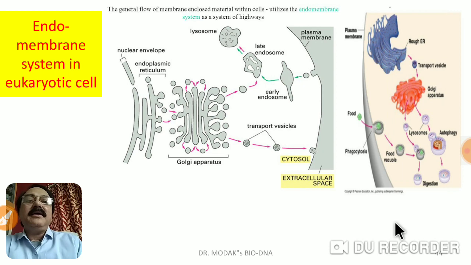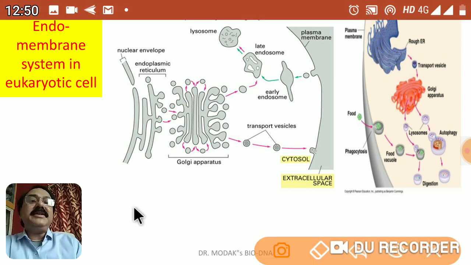Then here you can see the most important aspect which I want to mention particularly, the endomembrane system in the eukaryotic cell. This is important to understand how they are interrelated with each other: endoplasmic reticulum, Golgi complex, and different types of lysosomes. Here this is the top view, and this is the three-dimensional diagram where you can understand.